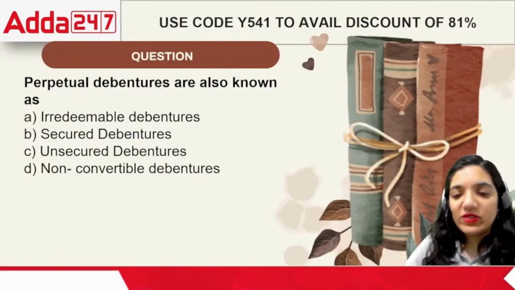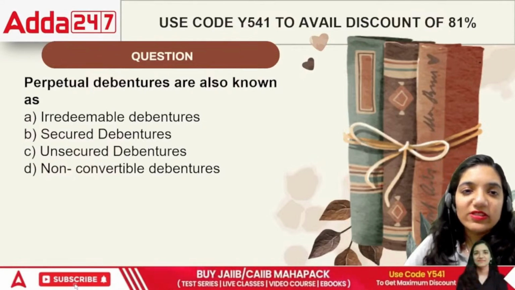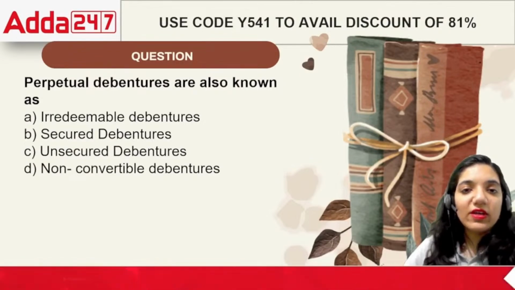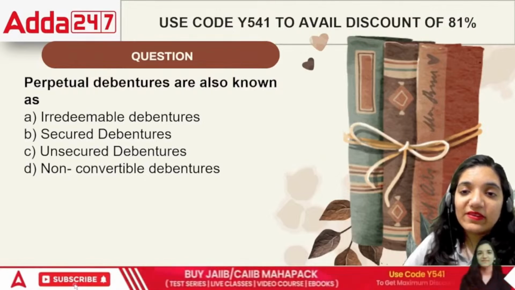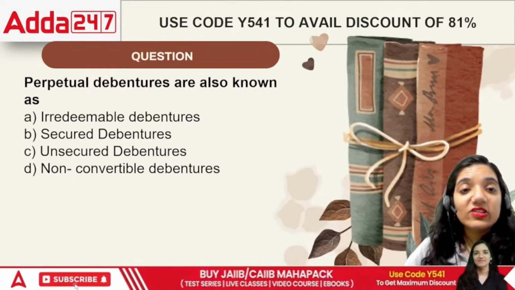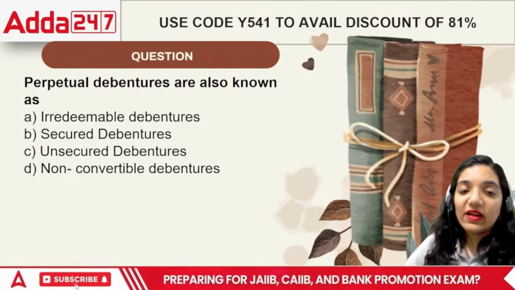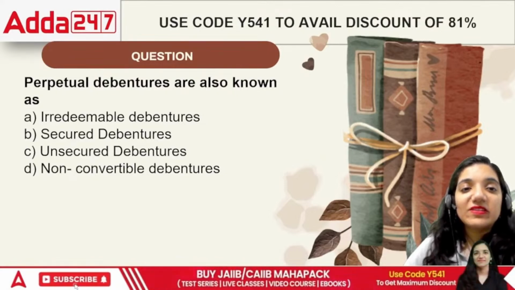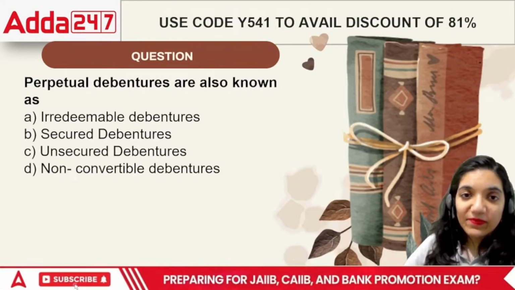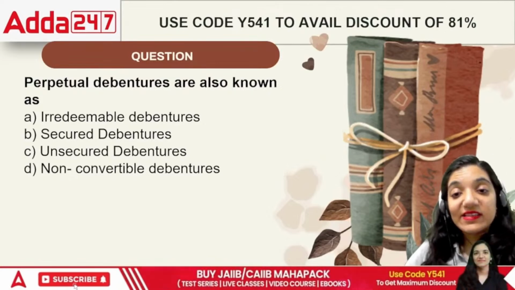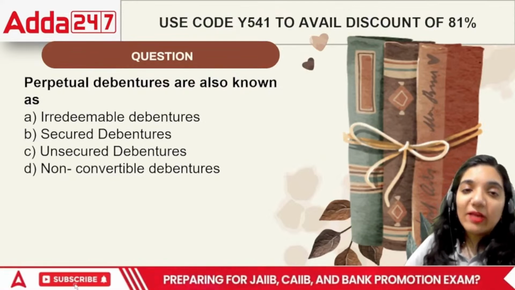Moving on, perpetual debentures are also known as irredeemable debentures, secured debentures, unsecured debentures, or non-convertible debentures. Debentures are basically loans for a company, right? So we can specify these are bonds or loans for a company. In case of such loans, these are irredeemable in nature, secured, unsecured or non-convertible. Perpetual debentures means the debentures which are long term in nature. Perpetual means they are going to be there till the end of the life of the organization. This means the correct answer is irredeemable debentures.